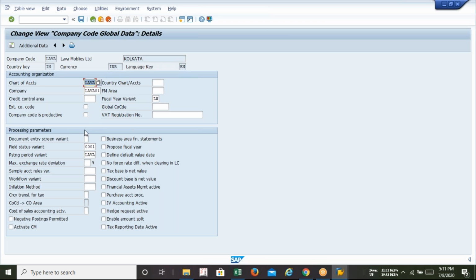These 5 pieces of information you have to put, and then save. After saving, SAP will recognize that Lava 01 is assigned with company code Lava, and Lava company code has its fiscal year variant LW, posting variant LAVA, chart of accounts LAVA, and field status variant 0001. Press and save.